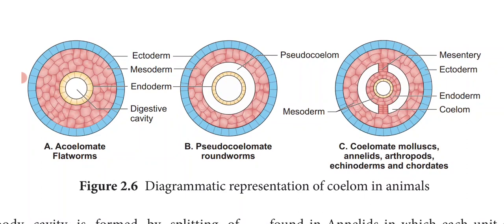acoelomates. And in the pseudocoelomates you can see the cavity between the ectoderm and the endoderm, but it is not lined with the mesoderm, so it is called pseudocoelomates. And in the case of coelomates you can see the mesodermal lining between the ectoderm and the endoderm, and the coelom is filled with coelomic fluid. Examples of eucoelomates are mollusks, annelids, arthropods, echinoderms and chordates. Examples of pseudocoelomates are roundworms and an example of acoelomates is flatworm.